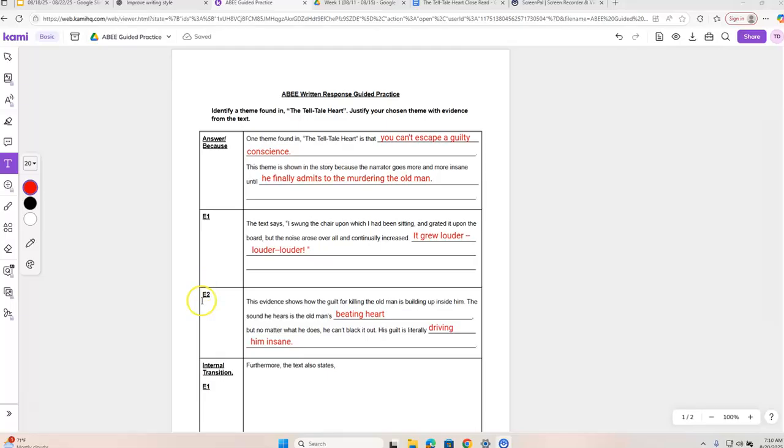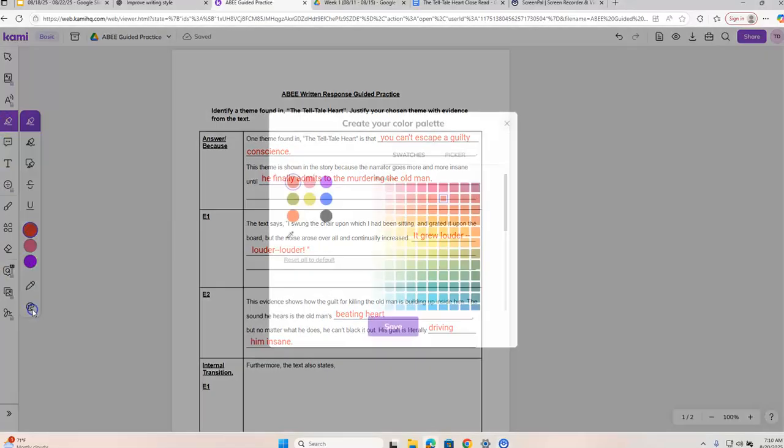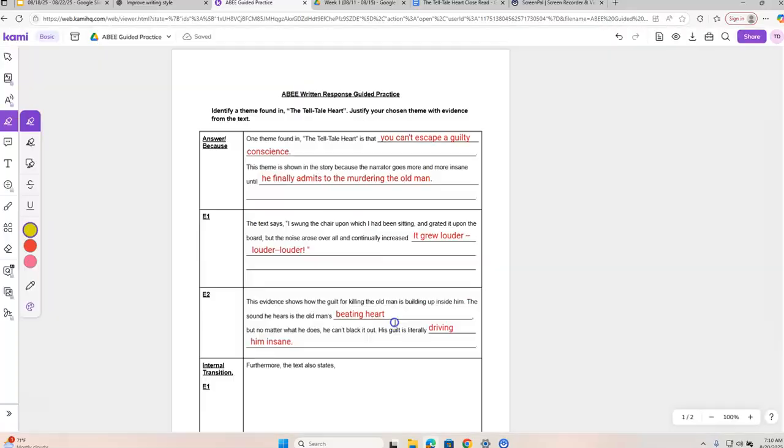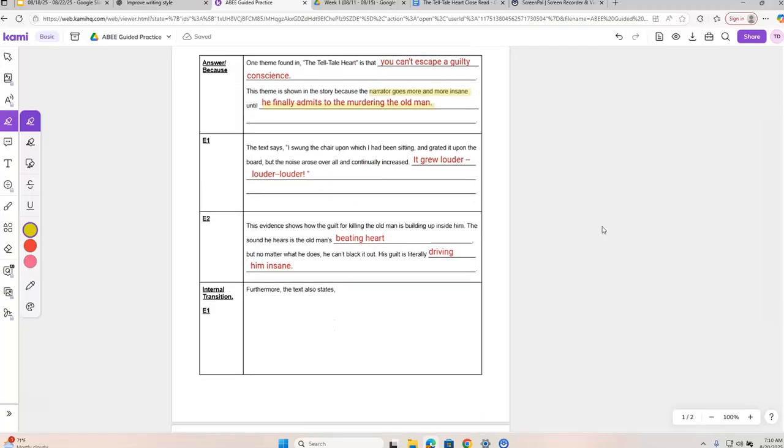So our first E1 and our first E2 that we wrote together in class really focuses a lot on the first part of our justification that we gave in our answer at the beginning, right? We showed that the narrator is slowly going more and more insane. And so now our second E1 and E2, we're going to focus more so on this second part that we came up with, which is where he finally admits to murdering the old man.